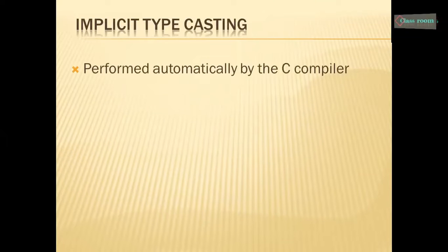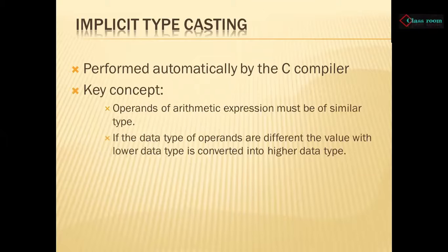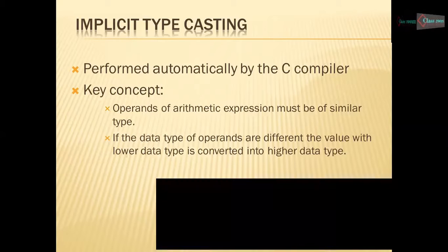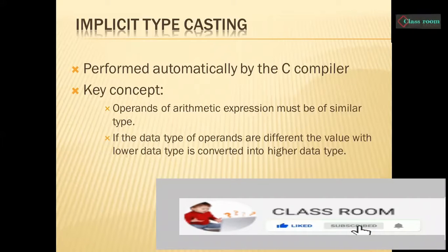First of all, we will learn about implicit typecasting. It is performed automatically by the C compiler. The operands in an arithmetic operation must be of similar types. If they are not, then the data type of the expression will be converted into the highest data type among the operands.